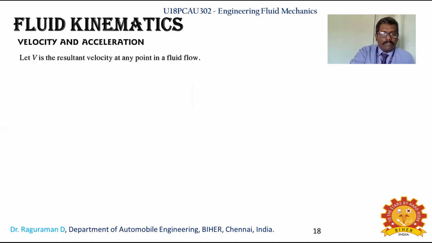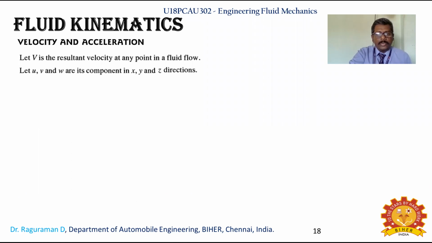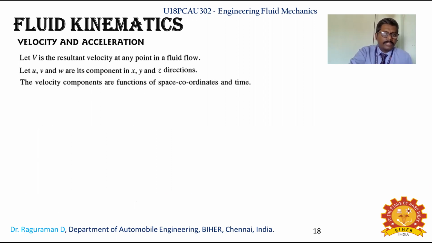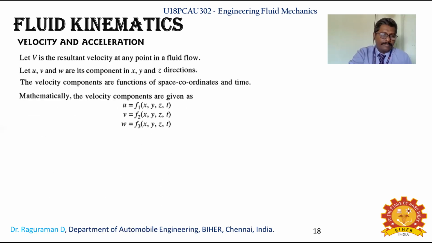Now let us see the calculation of velocity and acceleration. Capital V is the resultant velocity, and the individual velocities in the x, y, z axis directions are small u, small v, small w. The velocity components are functions of space coordinates and time. So the velocity component small u will be a function of x, y, z coordinates as well as time. Time is also a variable.